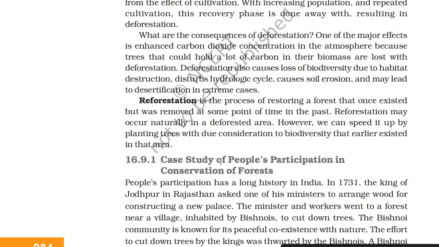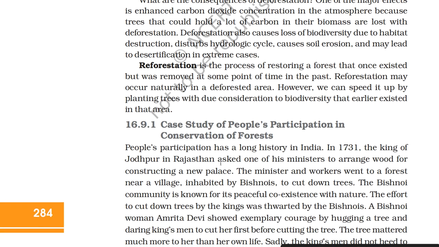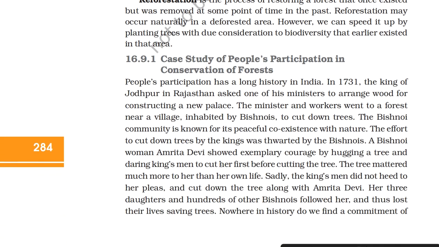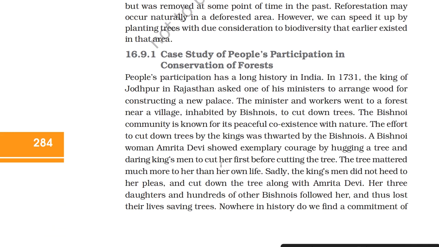desertification in extreme cases. Reforestation is the process of restoring a forest that once existed but was removed at some point of time in the past. Reforestation may occur naturally in a deforested area. However, we can speed it up by planting trees with due consideration to biodiversity that earlier existed in that area.